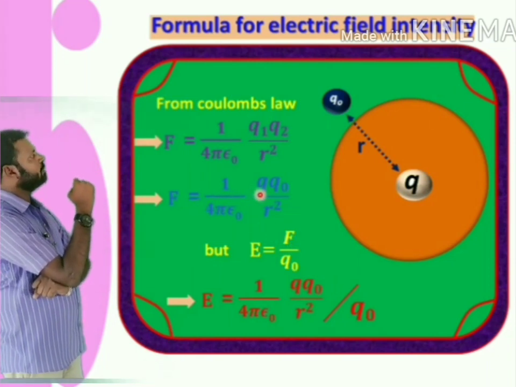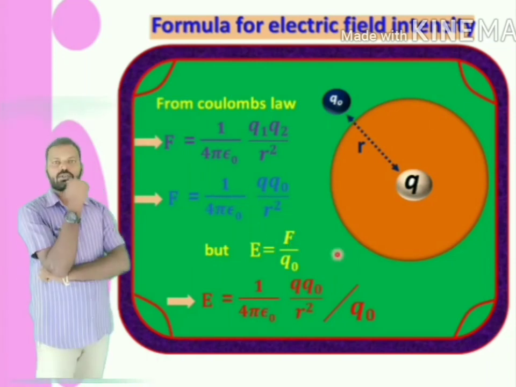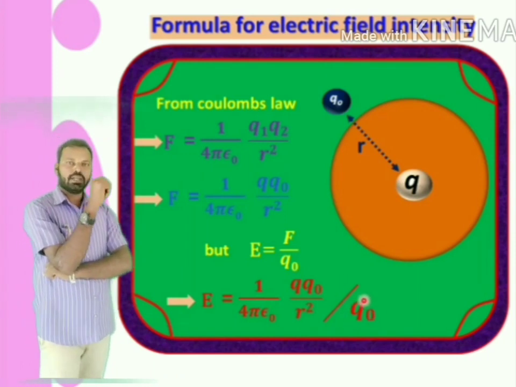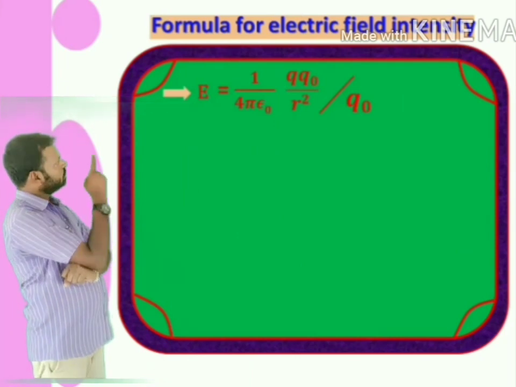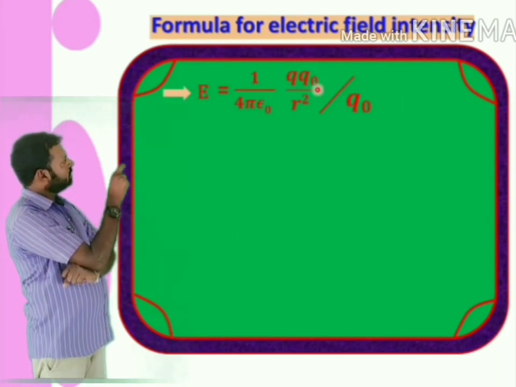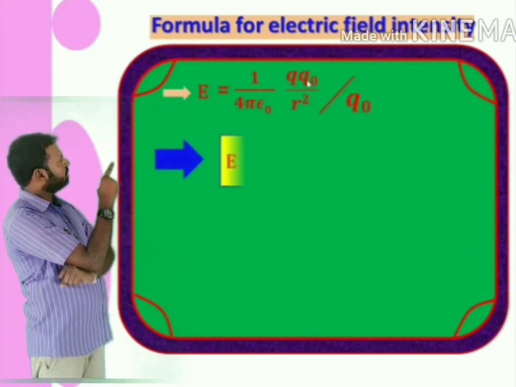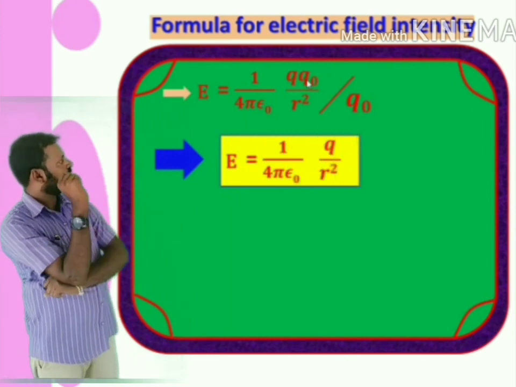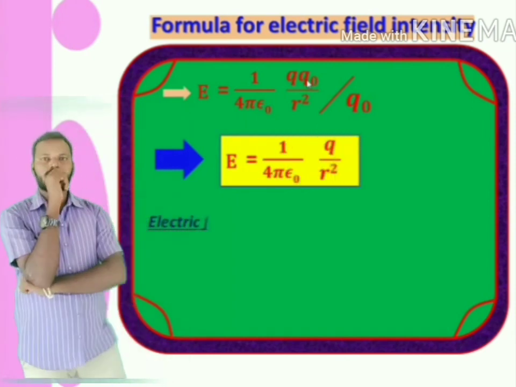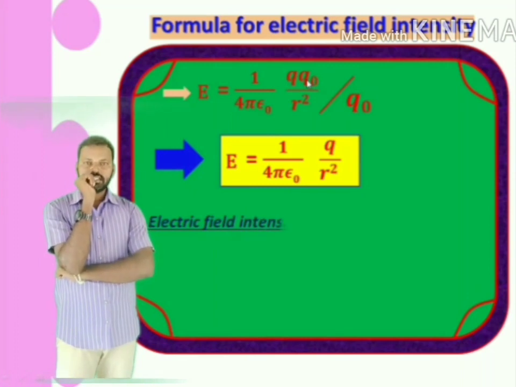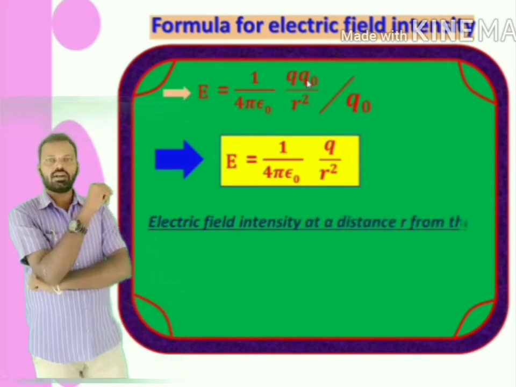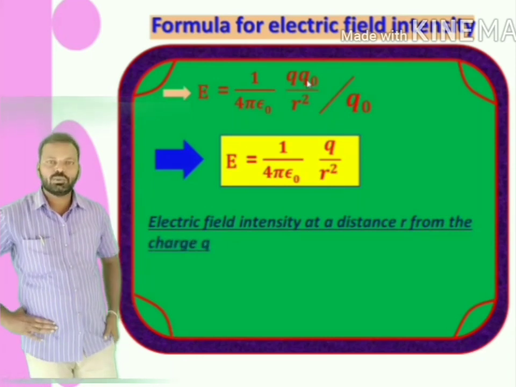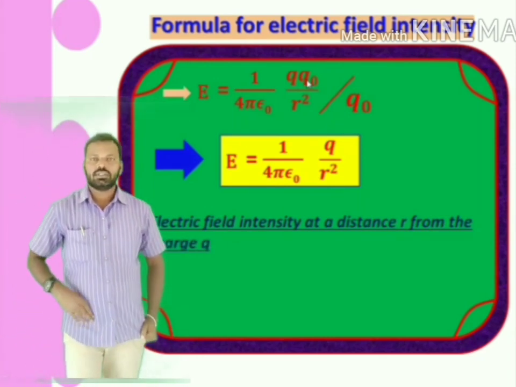But what is F? 1 by 4 pi epsilon naught Q Q0 by R square, divided by Q0. Q0 gets cancelled. Then what I will get? E is equal to 1 by 4 pi epsilon naught Q by R square. This is the electric field intensity at a distance R from the charge Q.